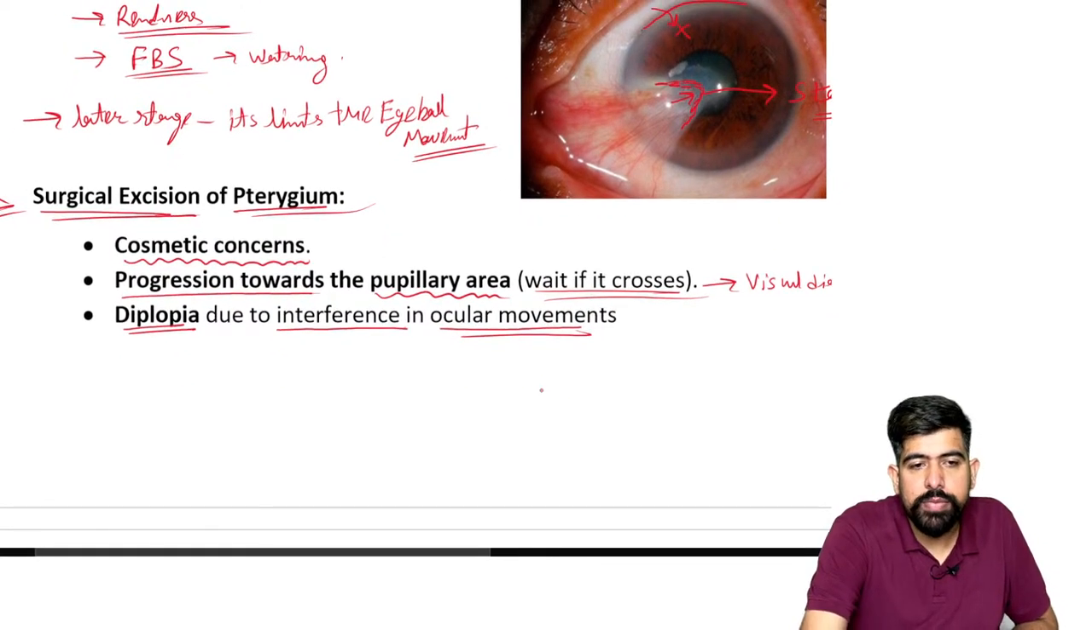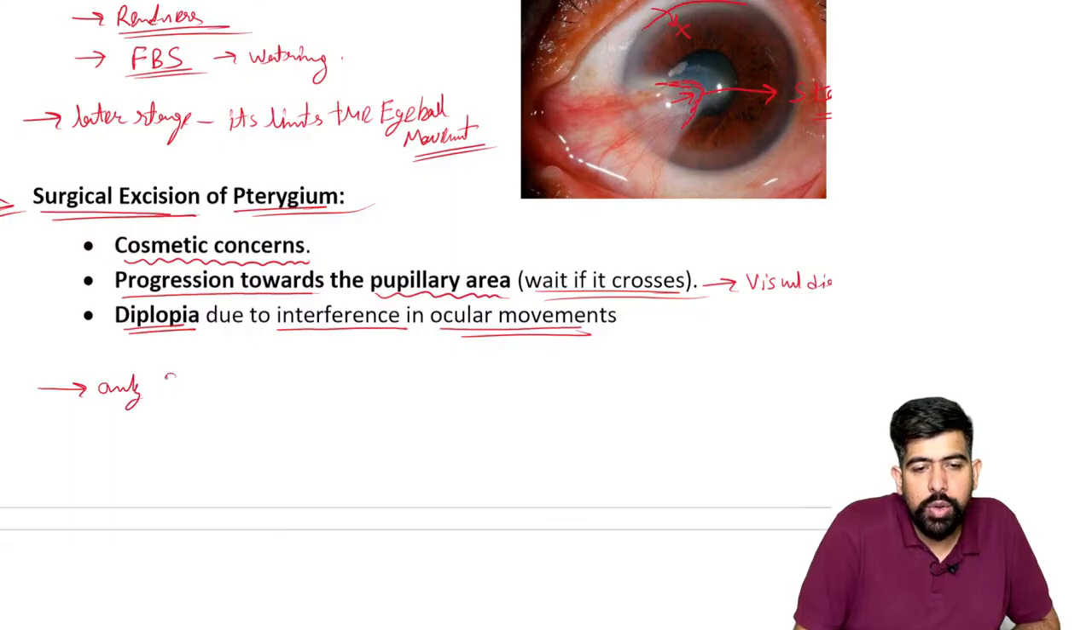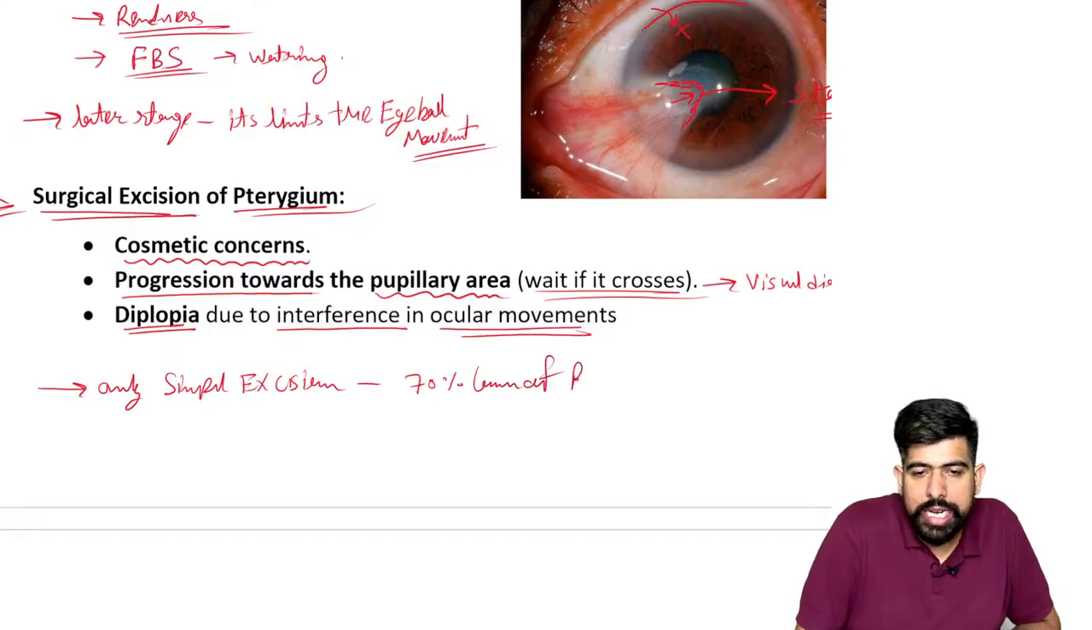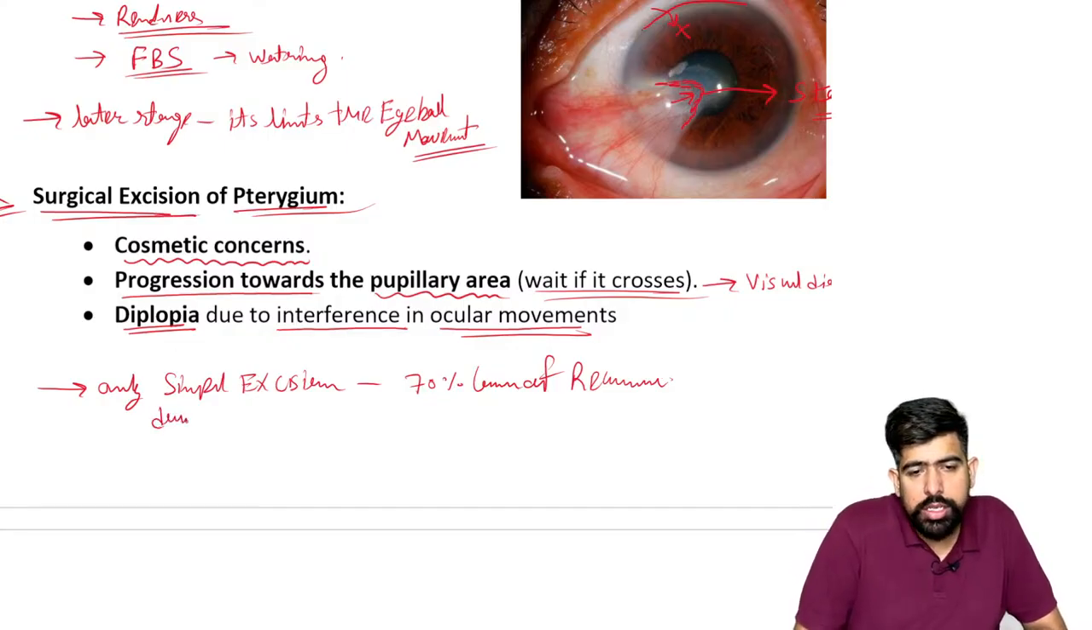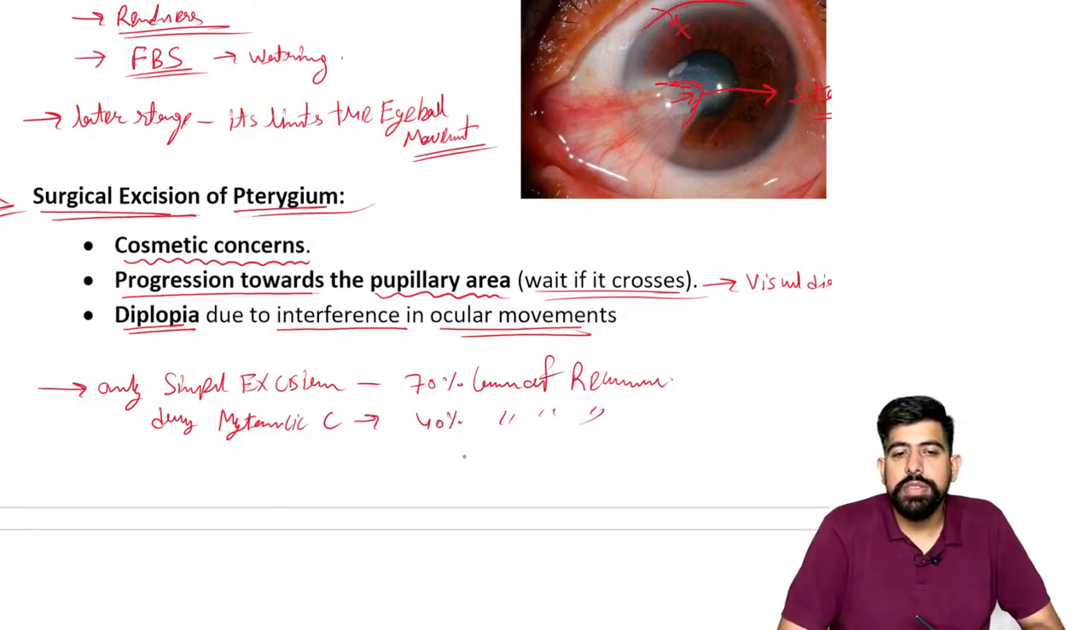But please remember, if we do only simple excision, write down, guys, there is a 70% chance of recurrence. So for stopping this recurrence, what we can do is give the drug mitomycin C. It reduces the recurrence of this pterygium to 40%.